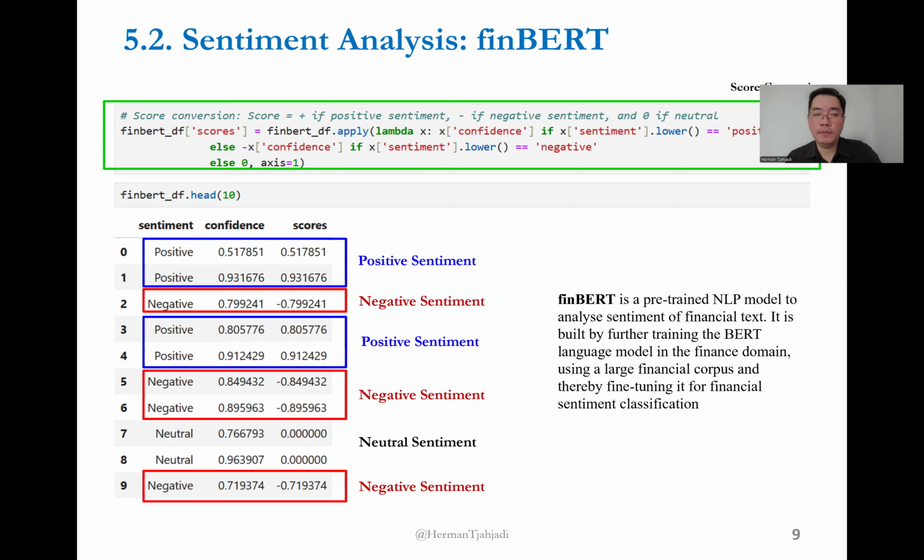For positive sentiment, I'll convert the confidence level into a positive score. For negative sentiment, I'll convert the confidence level into a negative score. And for neutral sentiment, I'll assign zero as the score. This way we can compare the scores of FinBERT with those of Vader and TextBlob.